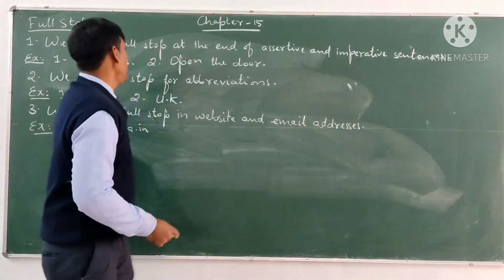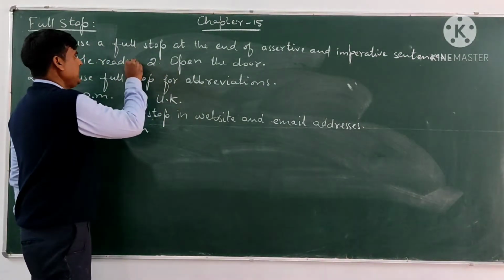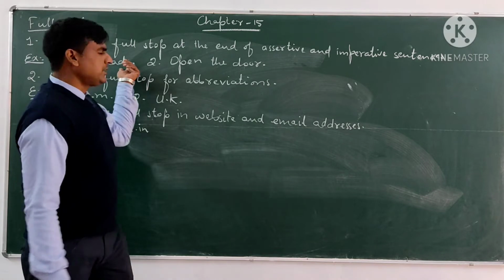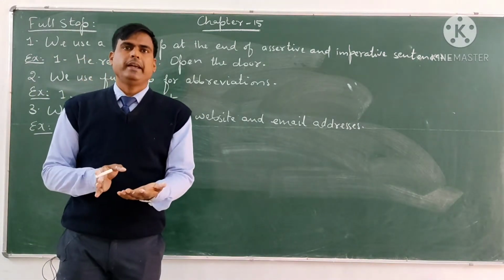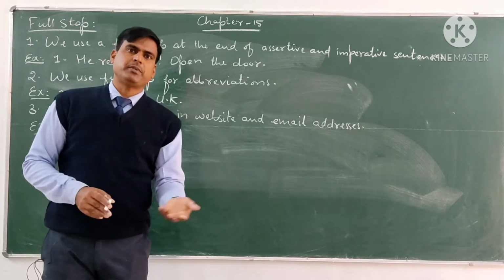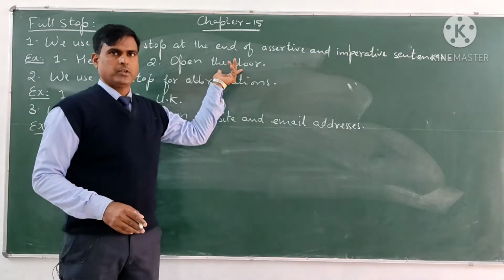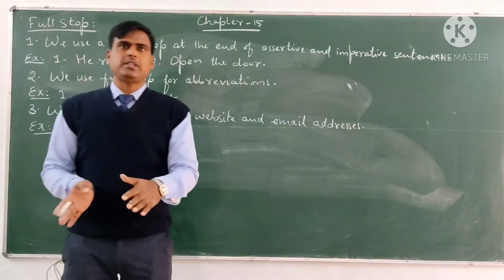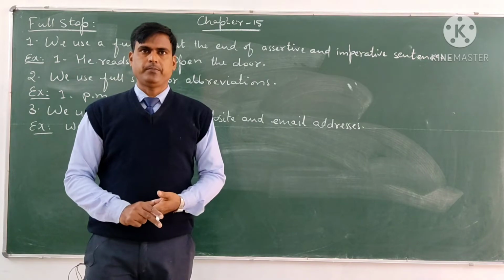For example, we can say he reads, full stop. At the end of an assertive sentence, we use full stop. And we also use the full stop at the end of imperative sentences. For example, open the door.